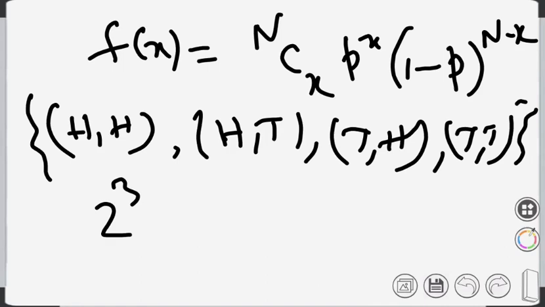If I ask you to toss 10 coins, how many outcomes will there be? It will be 2 to the power 10, quite a large number.